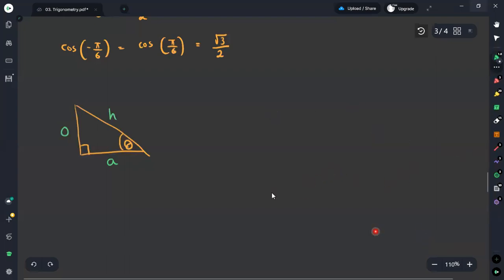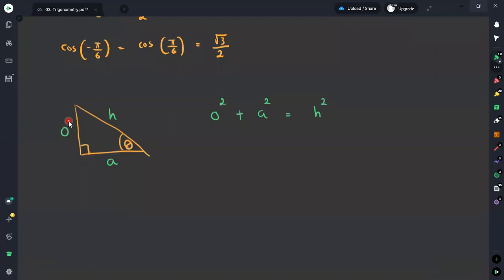Apart from the trigonometric ratios, according to the Pythagoras law, we know that O squared plus A squared is equal to H squared, and this is based on the Pythagoras theorem.